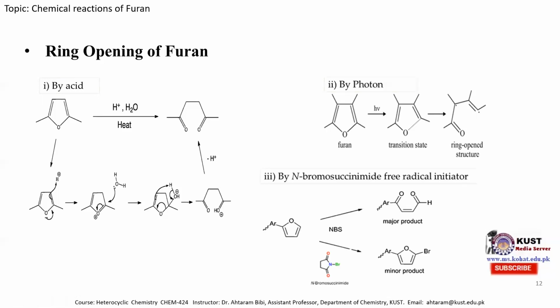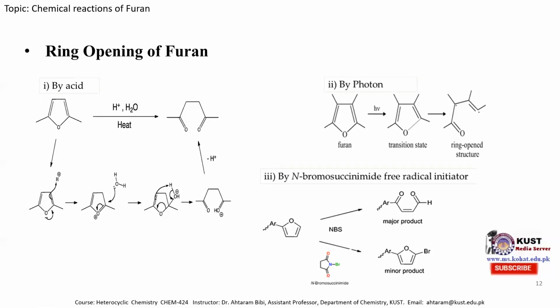The ring opening reaction can also happen in the presence of N-bromosuccinimide, which is a free radical initiator, and it produces two types of product. One is the major product. This is the 1,4-alpha beta unsaturated dicarbonyl compound, and it can also be converted to the minor product, the bromo-substituted furan molecule.